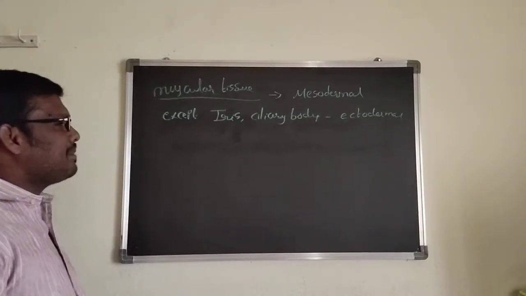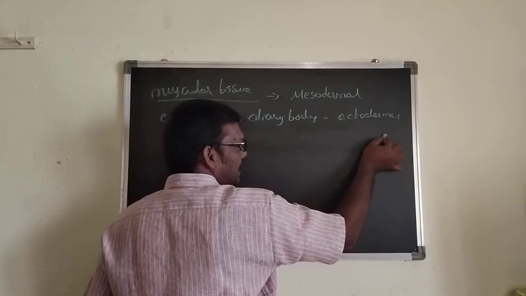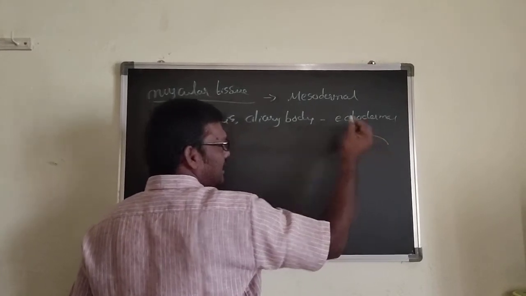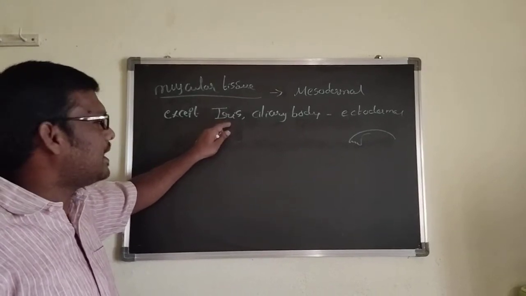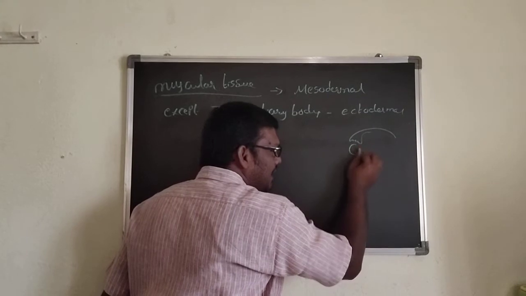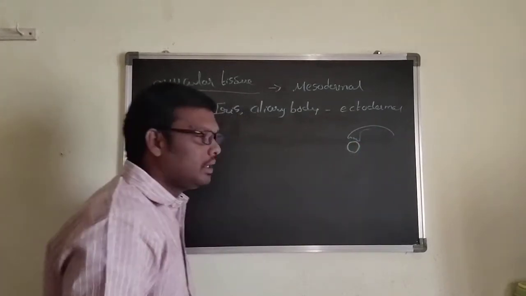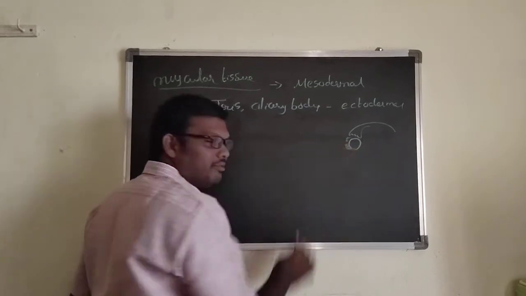What do iris muscles and ciliary body mean? In the eye, in the retina region they have specialized muscles, that is the iris muscles and ciliary body. By the presence of the iris muscles, it can control the size of the pupil.